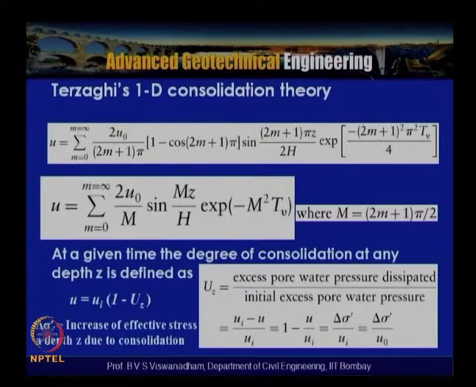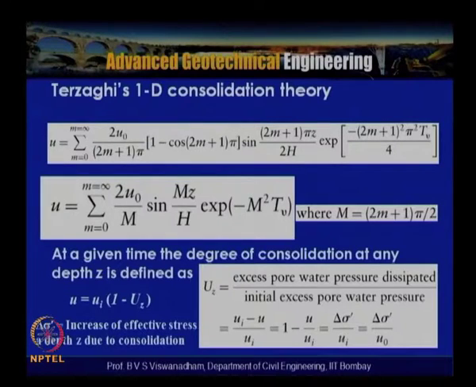So accordingly, by putting in terms of m, u is equal to the sum from m equal to 0 to infinity of 2 U naught by (2m plus 1) pi into (1 minus cos (2m plus 1) pi), times sin((2m plus 1) pi z by 2H), times exponential of minus (2m plus 1) whole square pi square Tv by 4.